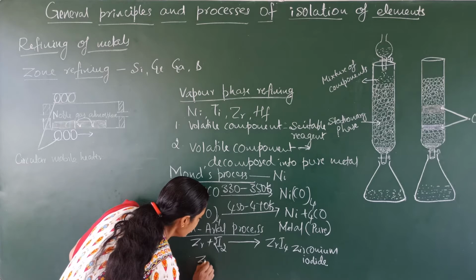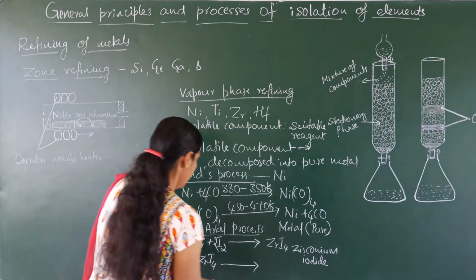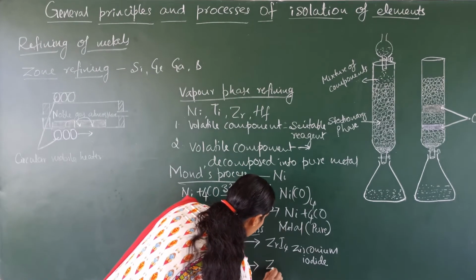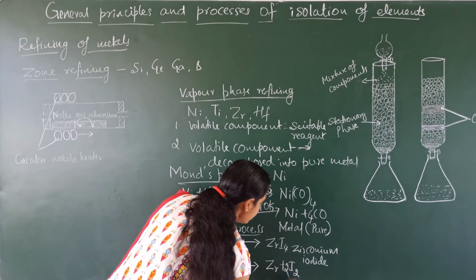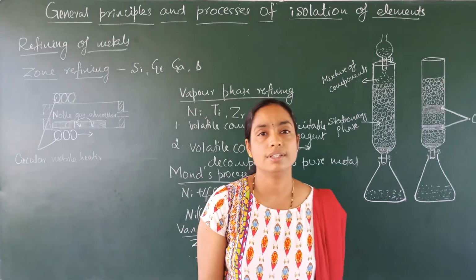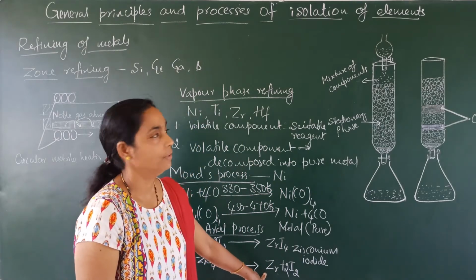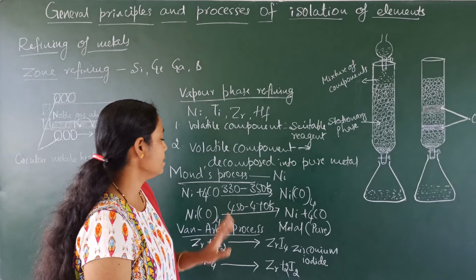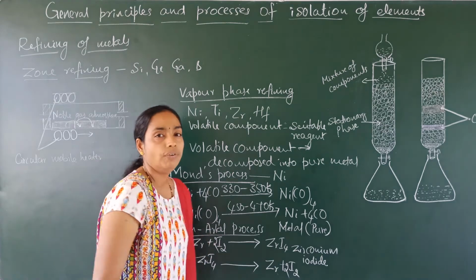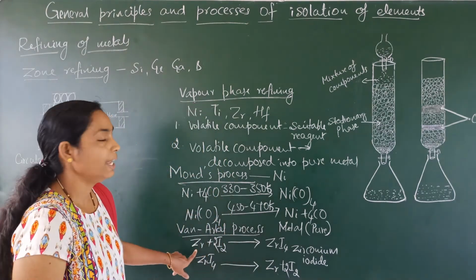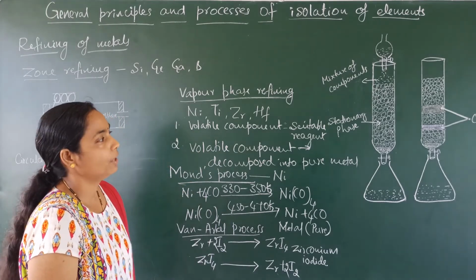I will write the reaction: zirconium iodide ZrI4, which is heated, then undergoes a decomposition reaction giving rise to zirconium and iodine gas, and this zirconium is deposited on the surface of the tungsten filament. Pure zirconium we will get on the surface of the tungsten filament. That is regarding the Van Arkel process of refining of zirconium. If you want to refine titanium, then in the place of zirconium, you have to write titanium. That's all. That is regarding vapor phase refining.